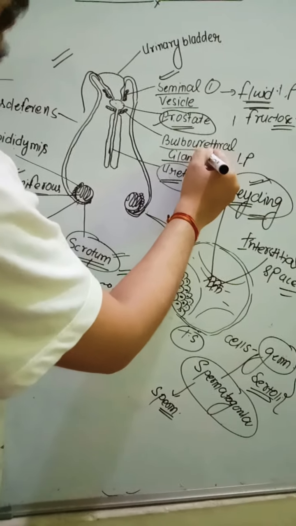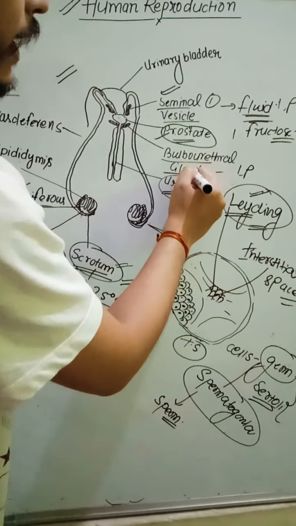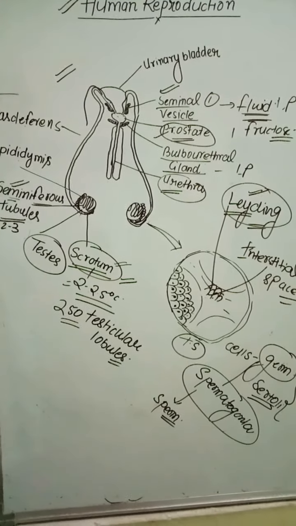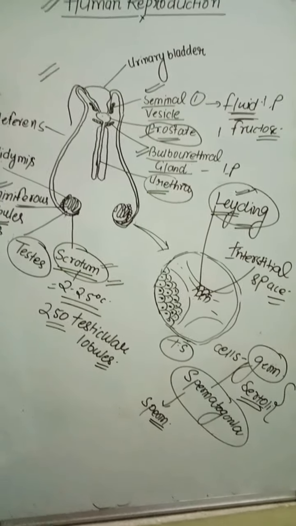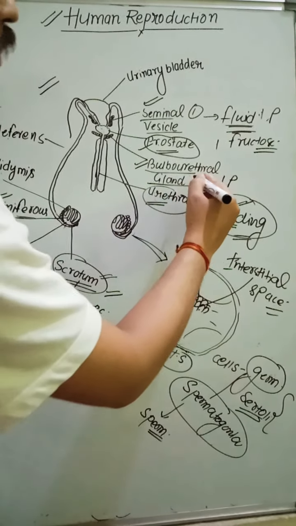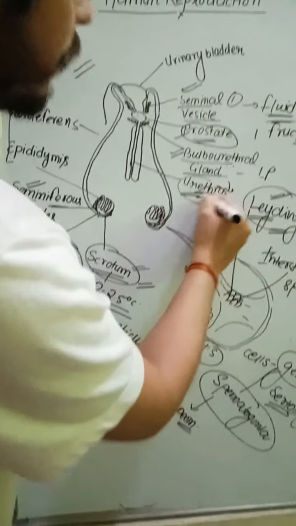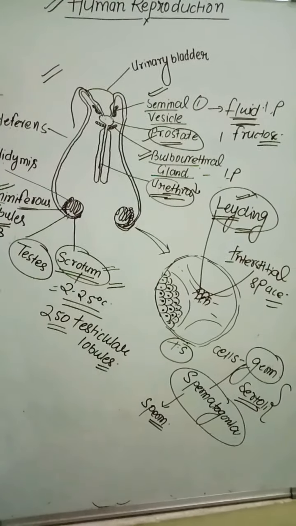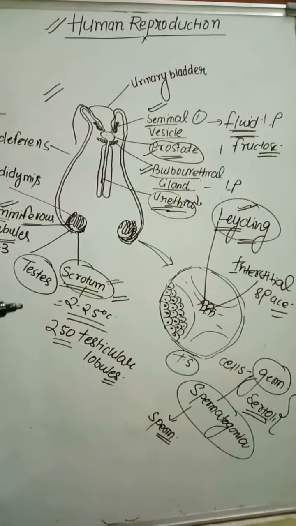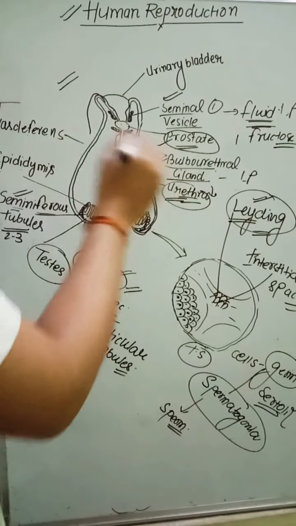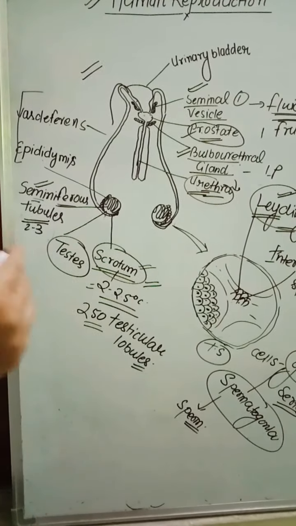Then we move to the bulbourethral gland. This is also one pair. The bulbourethral gland is also called the Cowper gland. It secretes a fluid that provides lubrication and neutralizes the acidity of the vagina during intercourse. Then we move to the urethra. The urethra is a common passage for both semen and urine. Through the urethra, ejaculation of sperm takes place. That is very important. So those are the primary reproductive organ and accessory ducts.